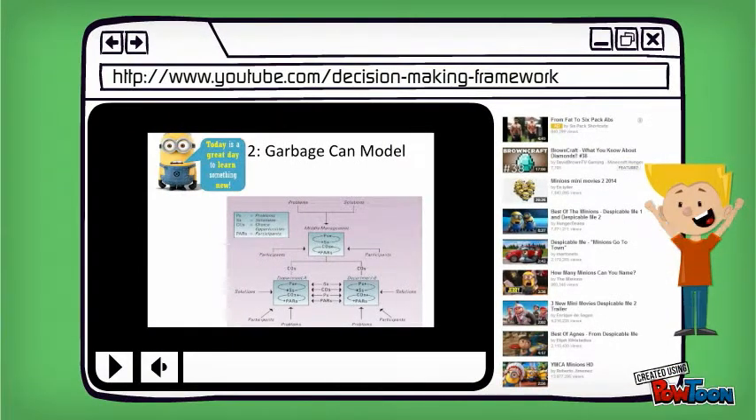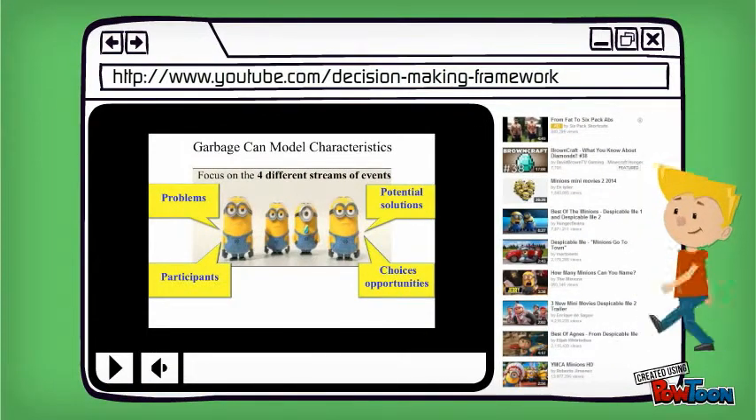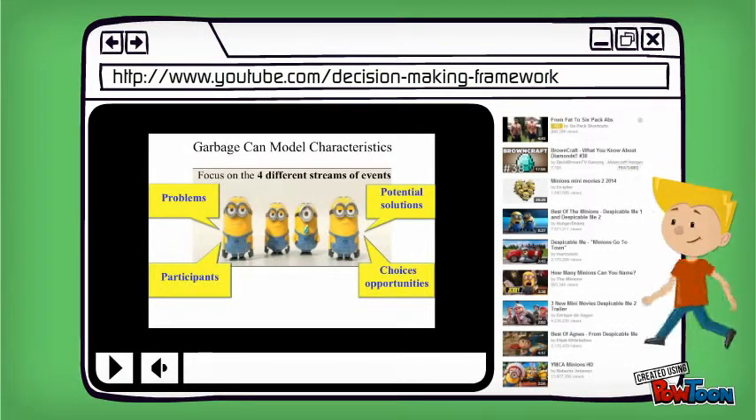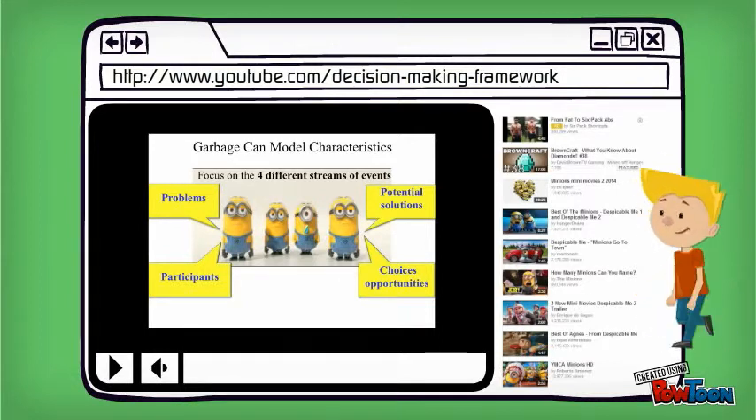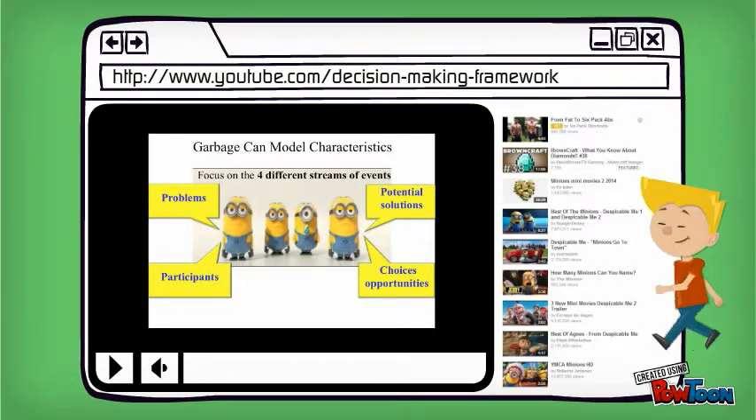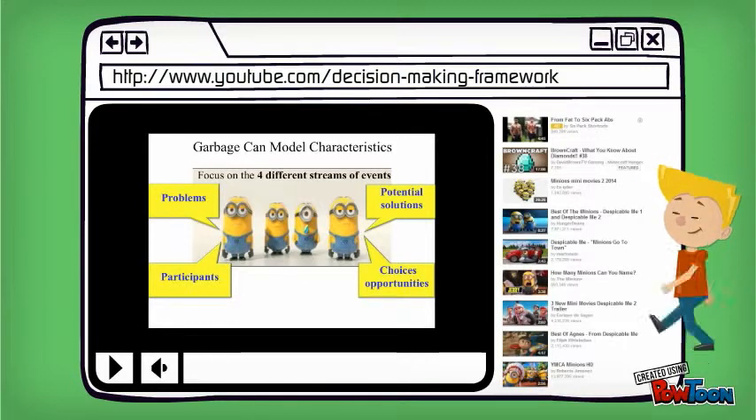The other approach we talked about before is the garbage can model. Here are all the processes of the model. The characteristic of the garbage can model is about 4 different streams of events. They are problems, potential solutions, participants, and choice opportunities. Problem identification and problem solution may not be connected to each other. The 4 different streams all run through the organization processes, so decisions are independent of the outcome of the streams of events.